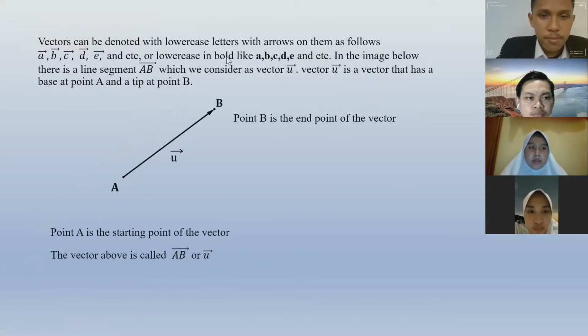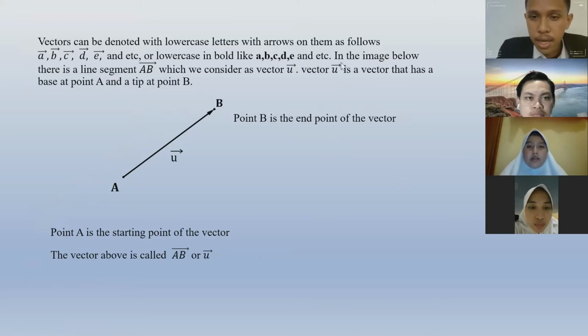So factor can be denoted with a lowercase letter with an arrow, as follows: factor a, factor b, factor c, factor d, factor e, and so on. Or lowercase in bold like this: a, b, c, d, e, and so on.